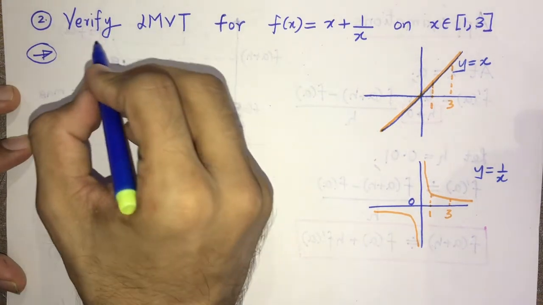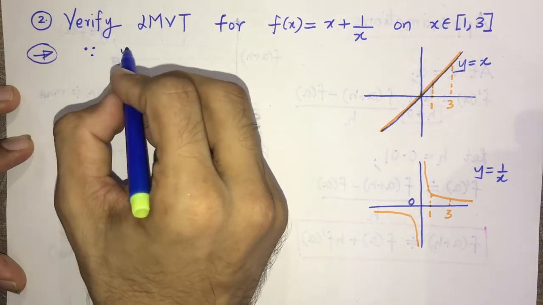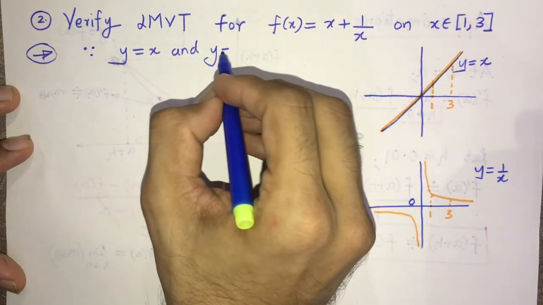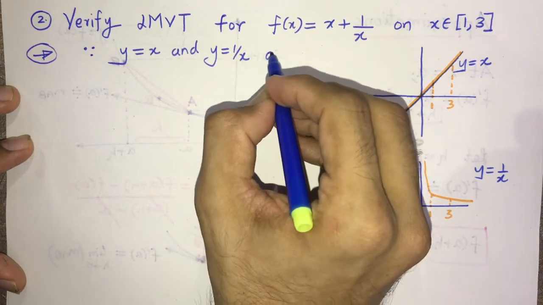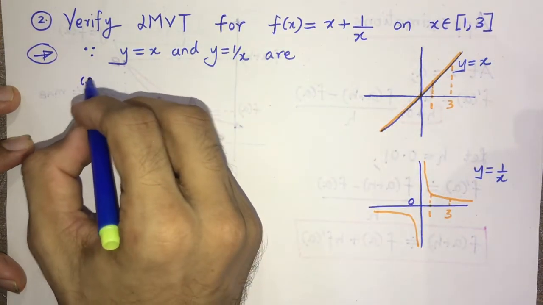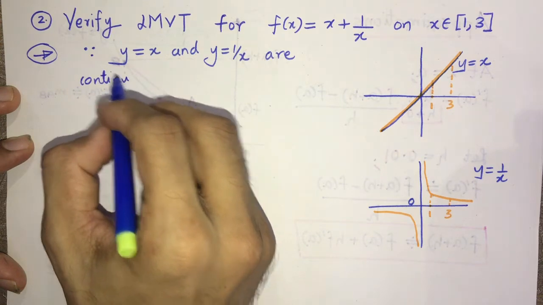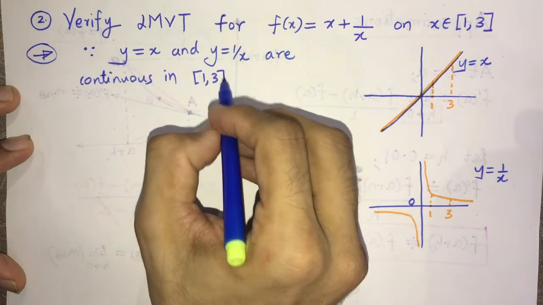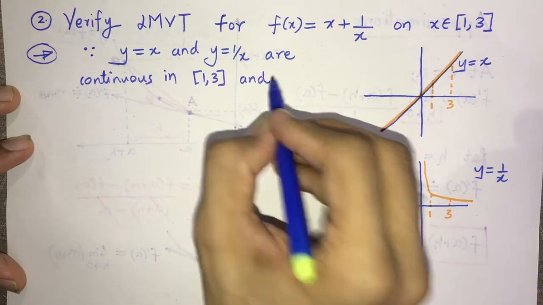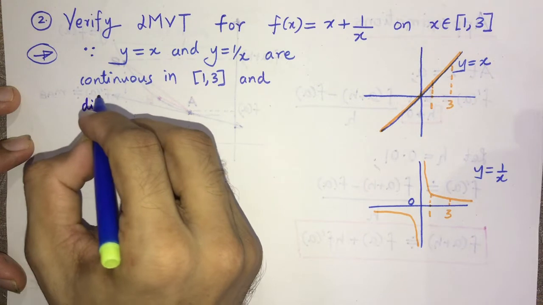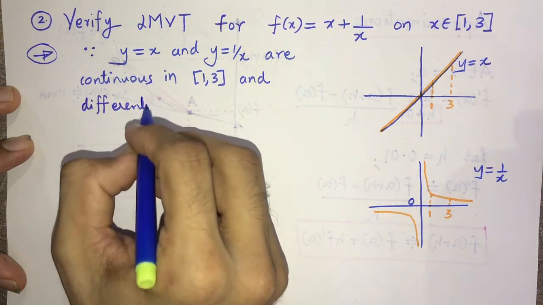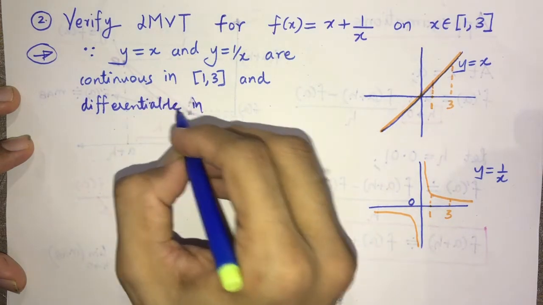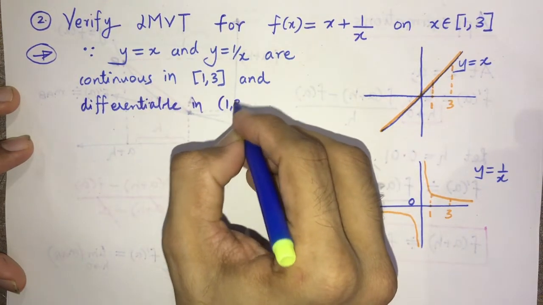So we can say that since y equal to x and y equal to 1 by x are continuous in closed interval 1 to 3 and differentiable in open interval 1 to 3.